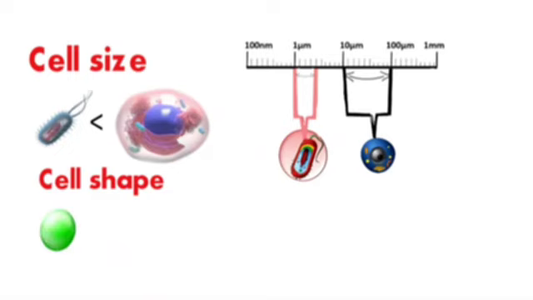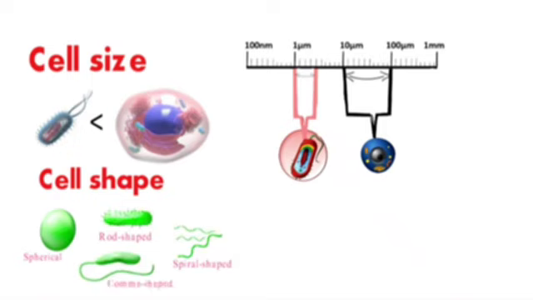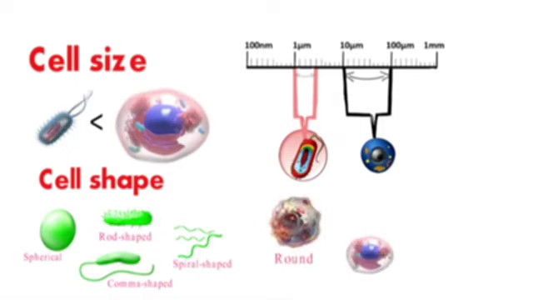Prokaryotic cells can be spherical, rod-shaped, spiral-shaped, or comma-shaped. Eukaryotic cells are typically more complex in shape and can be round, oval, or rectangular.